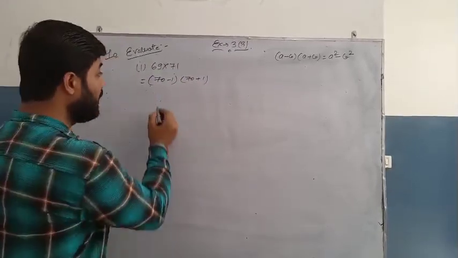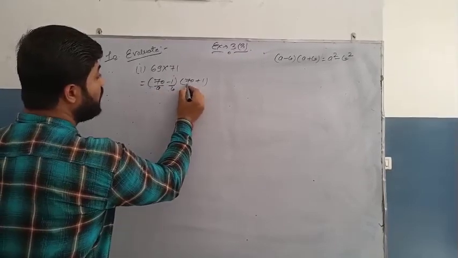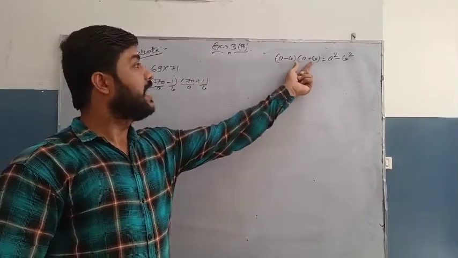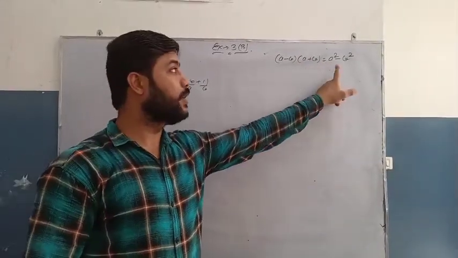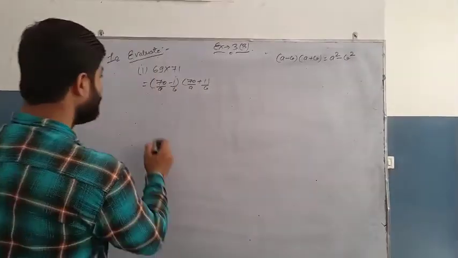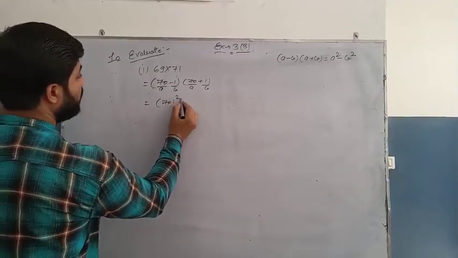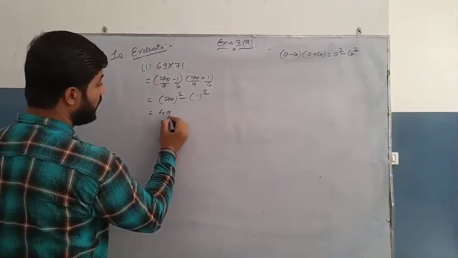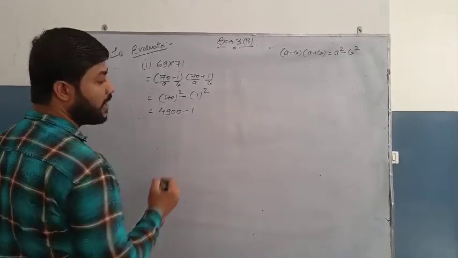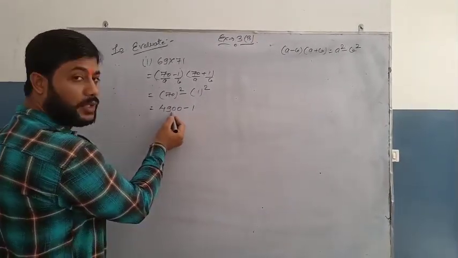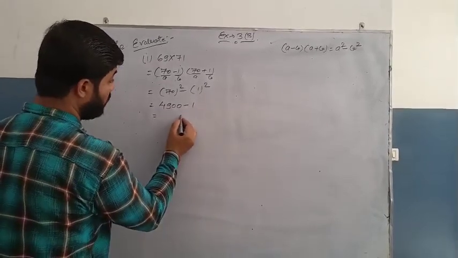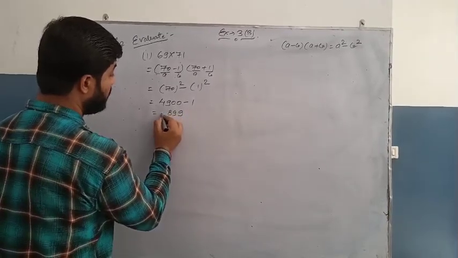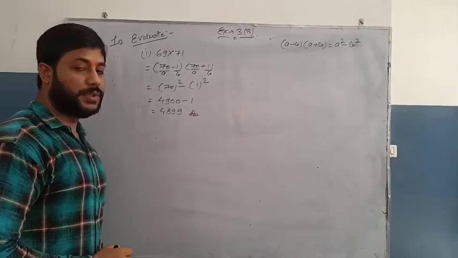So here we can see this 70 is A and 1 is B. Again 70 is A and 1 is B. Now this is in the form of A minus B and A plus B. So we can take it as A square minus B square. So 70 square minus 1 square, right? Now 7 7s are 49, 00, minus 1 square is 1. We will reduce 1 from 4900. 10 minus 1, 9. Here 9. Here 8. Here 4. That will be your answer, 4899.